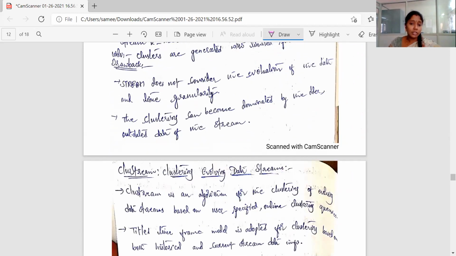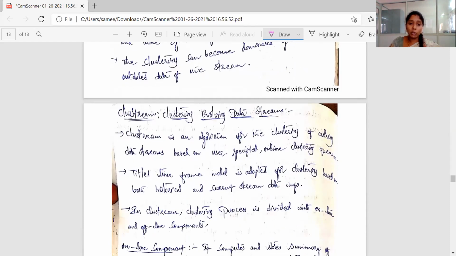But what is the drawback here? STREAM does not consider the evolution of the data and the time granularity, and the clustering can become dominated by the older, outdated data of the stream. So it is good enough with respect to time and space, especially space, but there is a big drawback here. What is that? It is not evolving. It does not consider the evolving nature, and it is not up to date with respect to time. That means it is not going to incorporate well the incoming data. Like that, some little drawbacks are there with this.